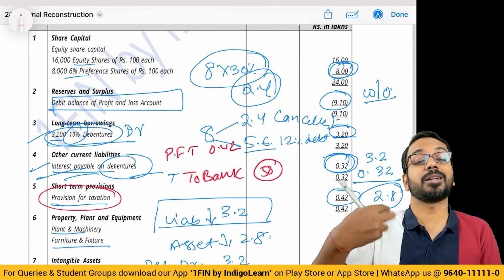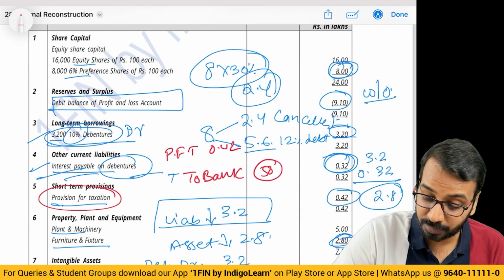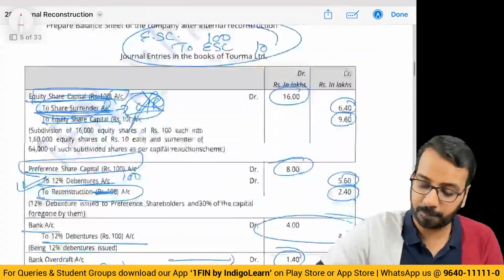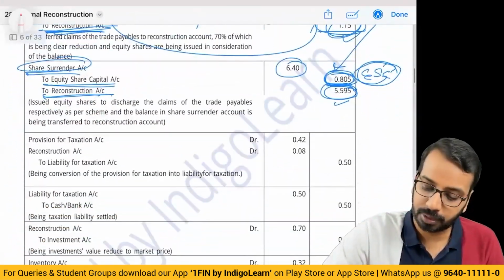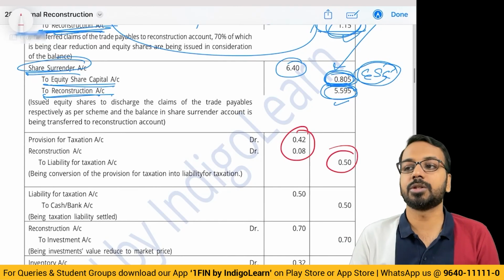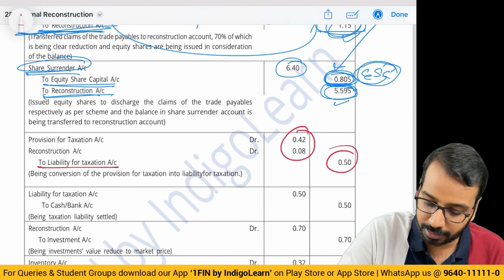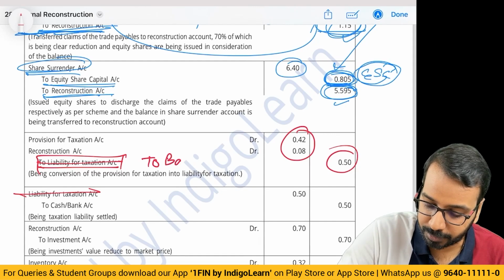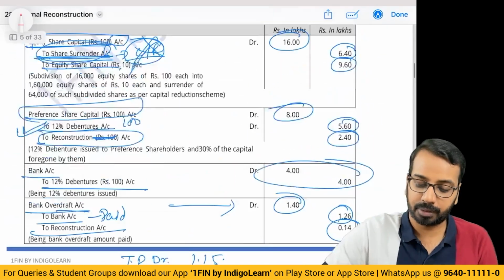I had to pay 8,000 extra. 8,000 is my loss. So capital reduction or reconstruction account 0.08. This is 2. You can directly write this as 2 back.